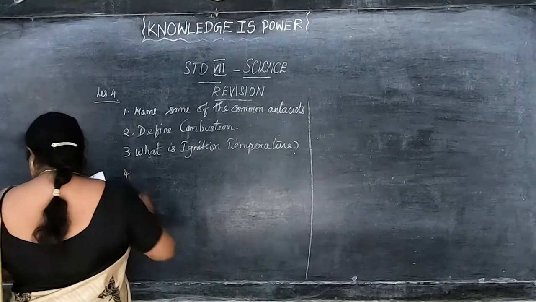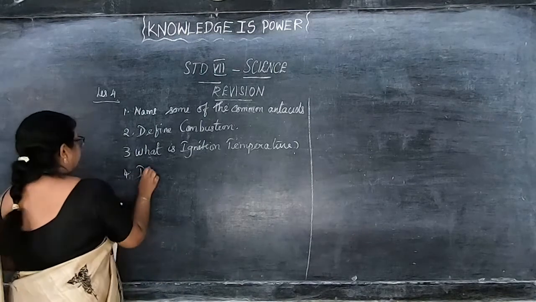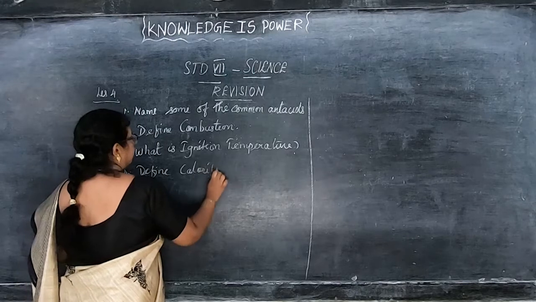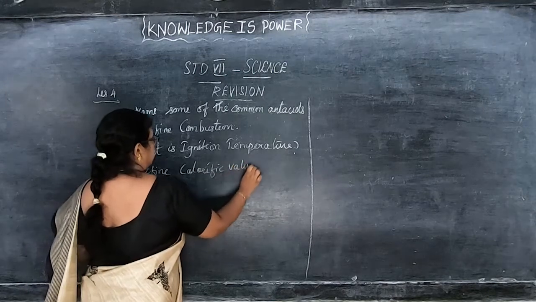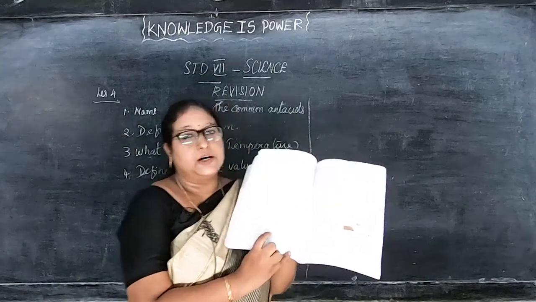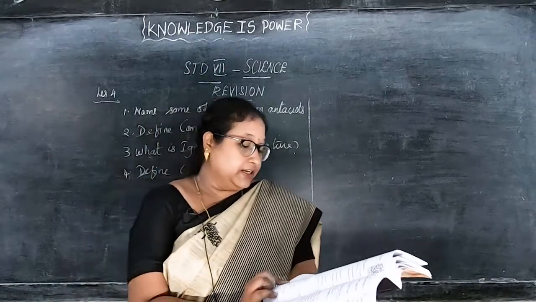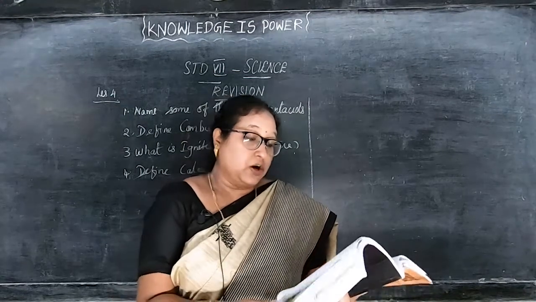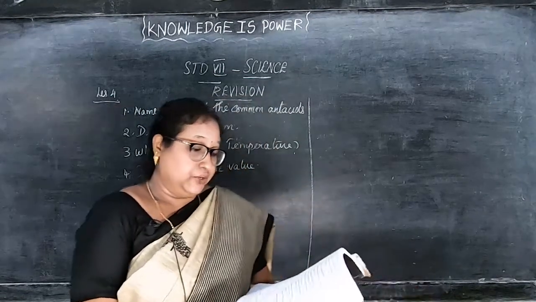The next question, define calorific value. Okay, that question is on the same page, the 3rd point from the bottom. The amount of heat energy produced on complete combustion of 1 kg of fuel is called its calorific value.